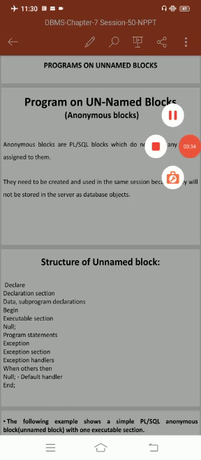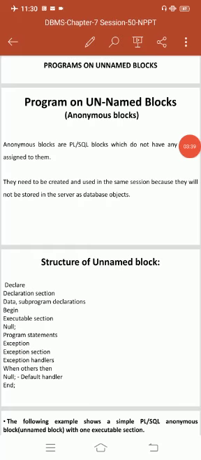What are the characteristics of an anonymous block? One, these blocks do not have any reference name specified for them. Two, these blocks start with the keyword declare or begin. Since they do not have any reference name, they cannot be stored for later purpose. They shall be created and executed in the same session. They can have nested blocks, which can be named or anonymous, and can also be nested in any block.